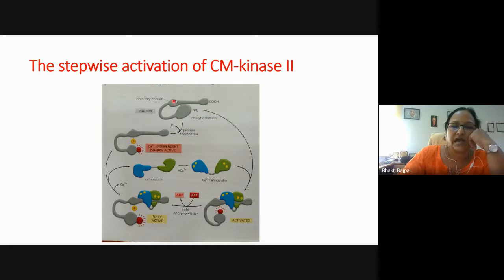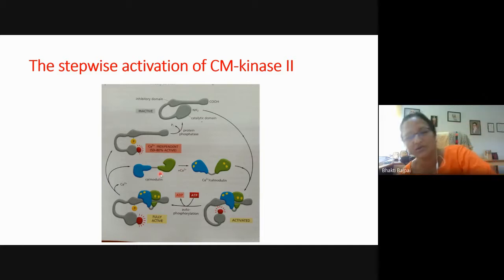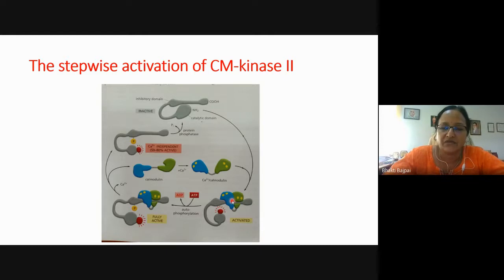So this is the CAM kinase, which is in the inactive form. And how is it inactive? Because its catalytic domain is bound by the inhibitory domain. Now, when there is a rise in the calcium concentration in the cytoplasm, calcium will bind to the calmodulin so that it is activated. There will be a change in its conformation, and then it will bind to the target protein, that is inactive CAM kinase. So it will bind to the CAM kinase and will bring about its activation.